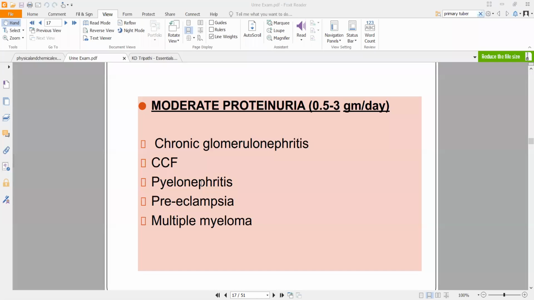Then you have multiple myeloma. Myeloma is a condition in which your B cells are getting destroyed. Or you can also say there is a cancer in your B cells. B cells are your plasma B cells. Now, I'm not sure whether you've been taught what a B cell is. Your WBCs can be categorized in a few ways. You will have agranulocytes and granulocytes. Your granulocytes will be basophils, eosinophils, and neutrophils. I'm not sure whether you've been taught this or not. Basophils, eosinophils, and neutrophils are granulocytes. They will have granules.